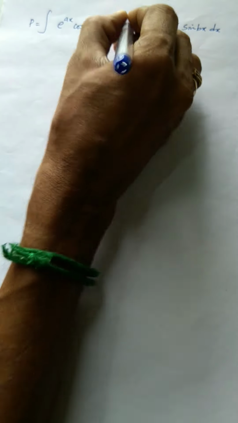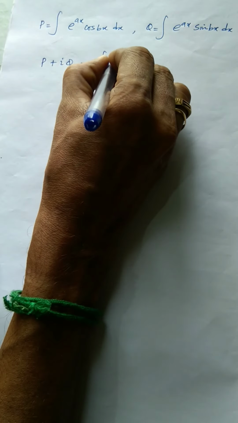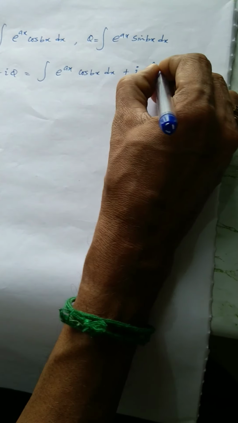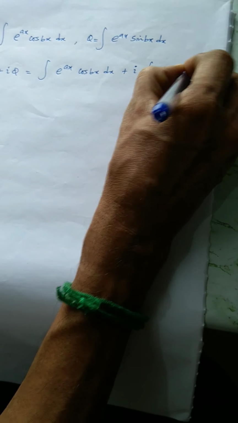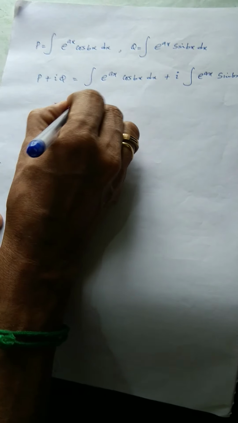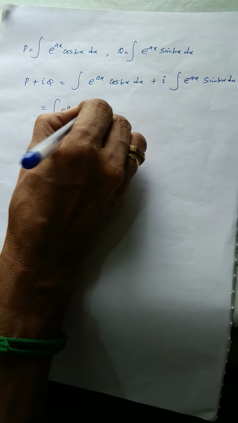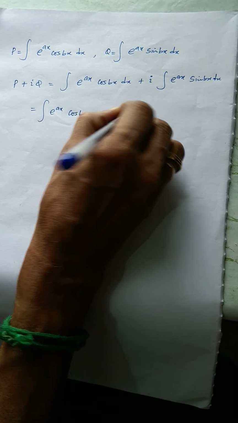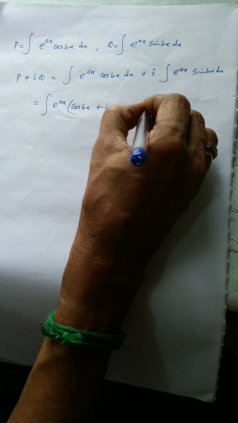I'll call this one p and the second one q. I'll go by a very simple complex form, p plus iq: integral of e power ax cos bx plus i e power ax sin bx dx. We combine these two in a single integral, e power ax times cos bx plus i sin bx dx.